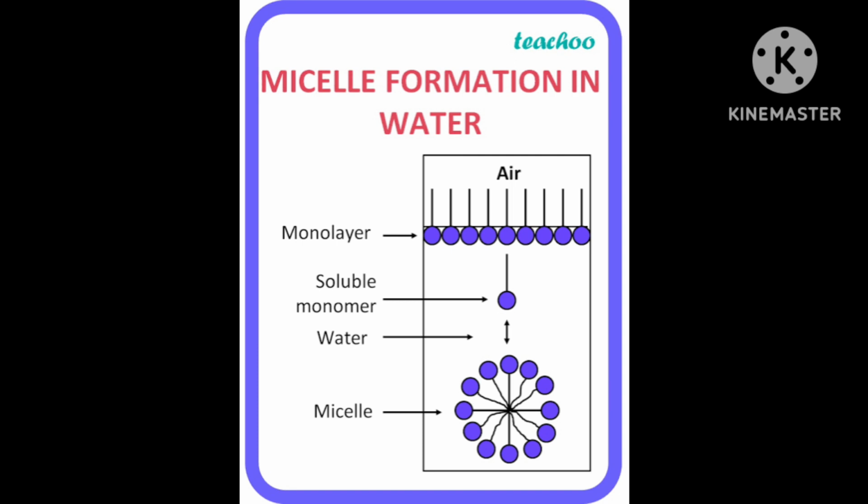Then they will aggregate to form a spherical shape with their hydrocarbon chains pointing towards the center of the sphere, with the COO part remaining upward on the surface of the sphere. An aggregate thus formed is known as ionic micelle.